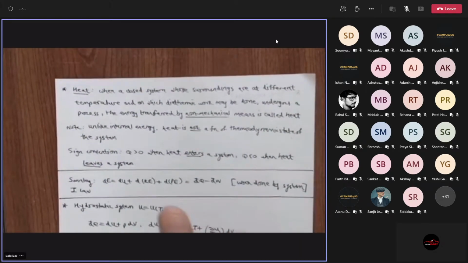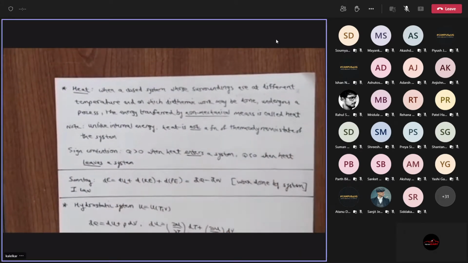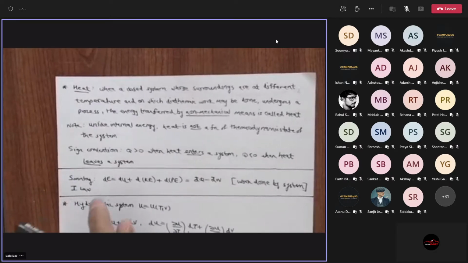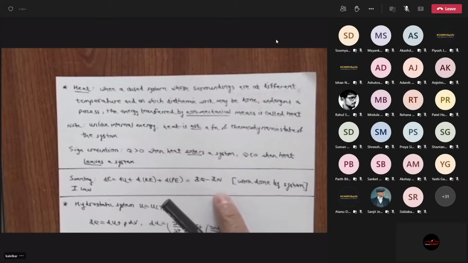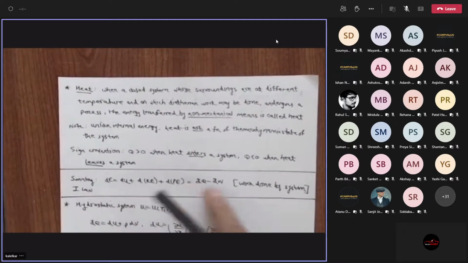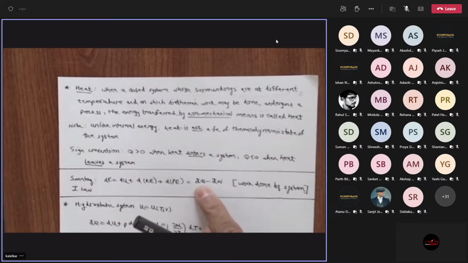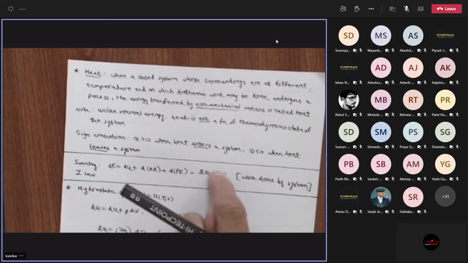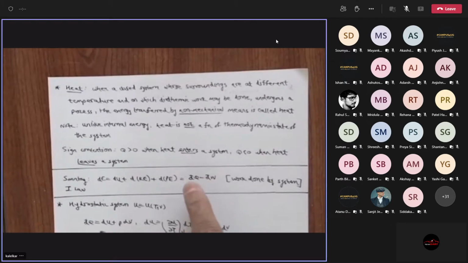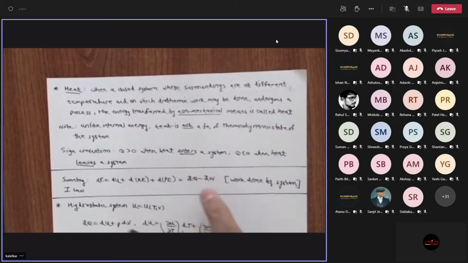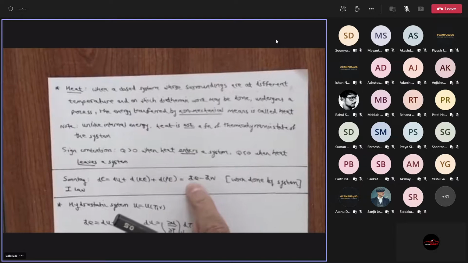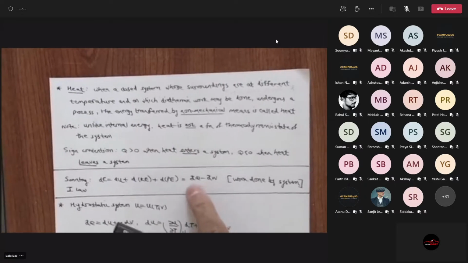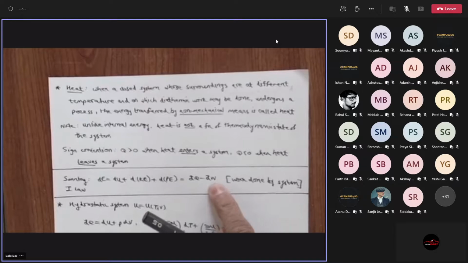There are two differences from what I have stated on my slide. Okay, so in Sontag the law is written in this way. Actually, I am giving more credit to Sontag than what is written over here, because you can see I have written here d bar Q minus d bar W. He doesn't even write it this way. He writes it as dQ minus dW. Does not use the bar symbol, which is a grave error because it is then confusing to the reader whether this is an exact differential or inexact differential. Right? This is inexact differential.